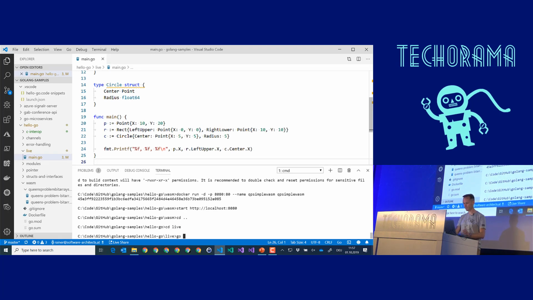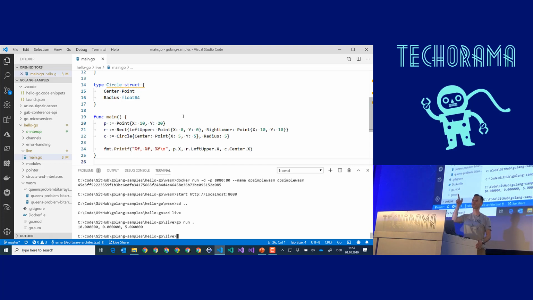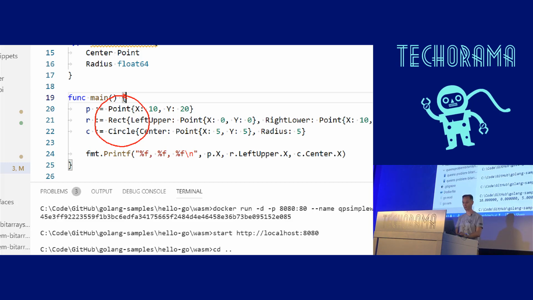Go, run, and it should print some results. Very simple. So first takeaway: no classes, but structs, no reference types or value types. Everything is automatic. Do you know whether point or rect or circle, whether these variables are created on the stack or the heap? No, and you shouldn't. You simply shouldn't care. Don't be smart. Let's go figure out the correct way to do it.